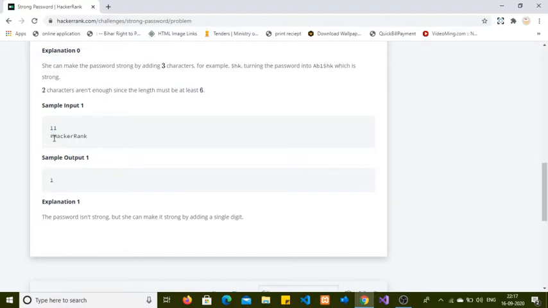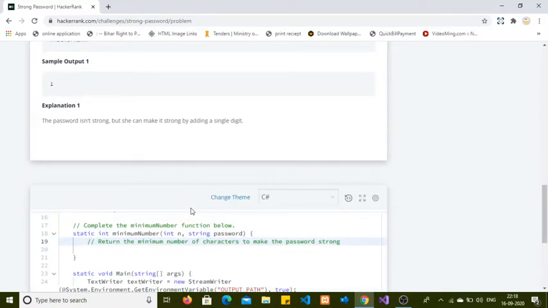It has also a special character, uppercase, lowercase also, but this password is missing the numbers, so this is missing only one criterion, so we are returning 1. Let's move to the coding section.